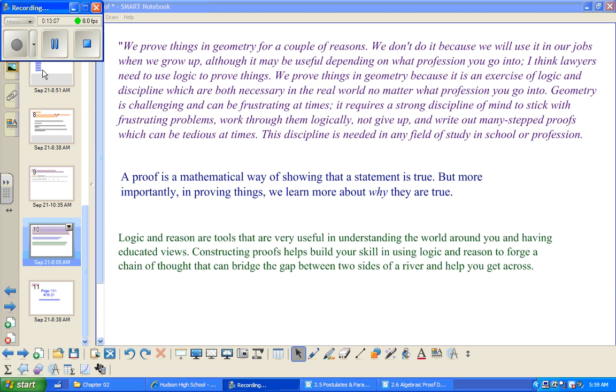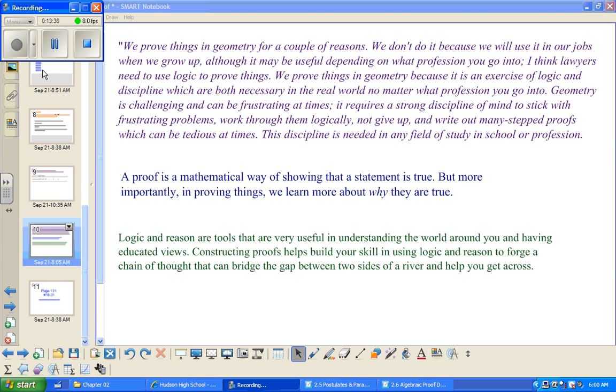So now with that information, I just want to kind of reassure you here and remember, keep a positive attitude about working through proofs in geometry class. For many students, it's frustrating. We prove things in geometry for a couple of reasons, for many reasons. We don't do it because we will use it in our jobs when we grow up, although it may be useful depending on what profession you go into.